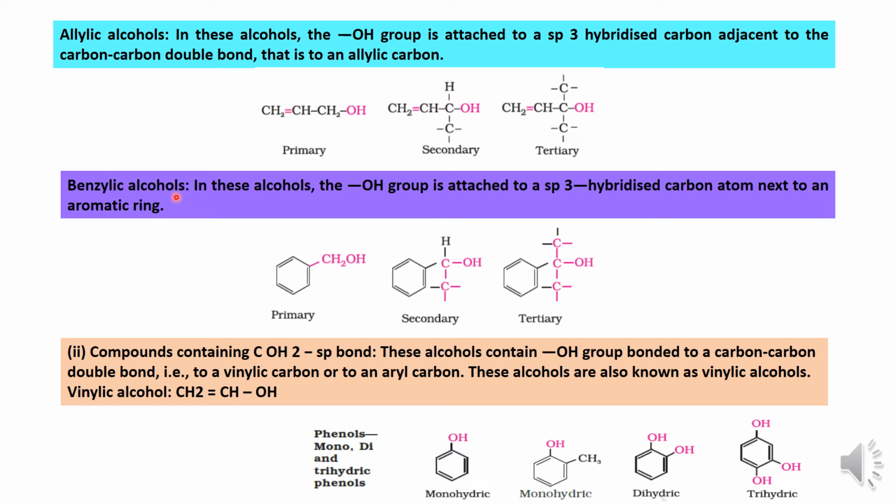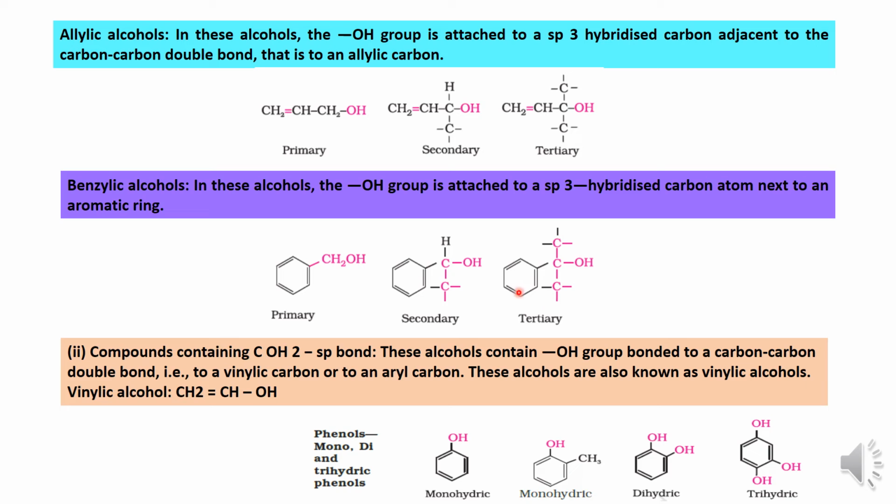You got it? Yeah, the benzene ring is attached to the carbon carrying the hydroxyl group. Those are called benzylic alcohols. Same thing, if you have more than 2 attached carbons, then it's called secondary. And if you have 3 different carbons attached to the carbon carrying the hydroxyl group, those are called tertiary. So whether it is a monohydric alkyl alcohol, or allylic alcohol, or benzylic alcohol, whatever it may be, look at the carbon which is carrying the hydroxyl: if it carries only 1, it is primary. If it is 2, it is secondary. If it is 3, it is called tertiary. So this is how we have to name the compound which is carrying the hydroxyl groups.